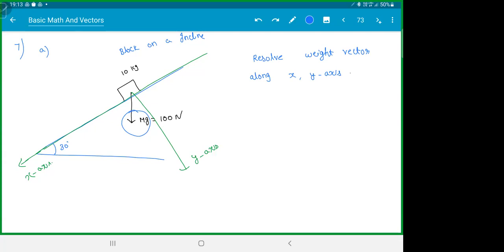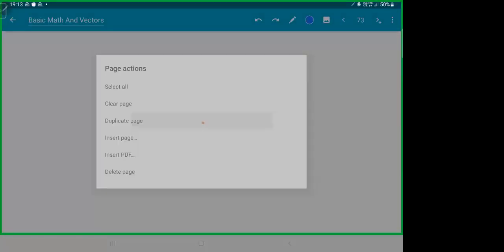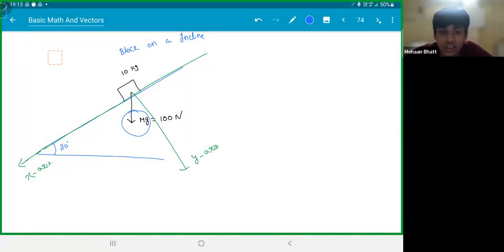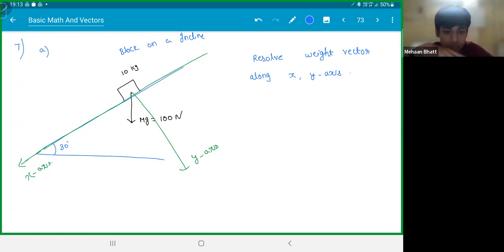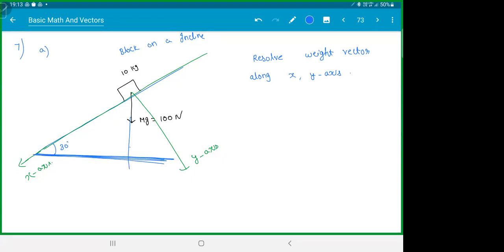Okay, see. Sir, the 100 Newton force is perpendicular. 100 will be down, na? Perpendicular to what? To the ground. 30 degree to the ground. Perpendicular to the ground. Yeah. Weight vector, na? School mein to padha hoga na? Weight will be always down only, right?